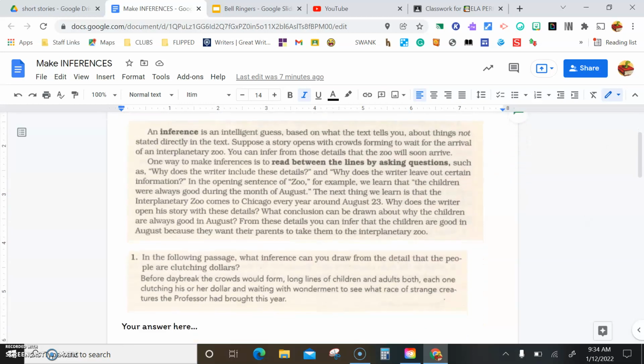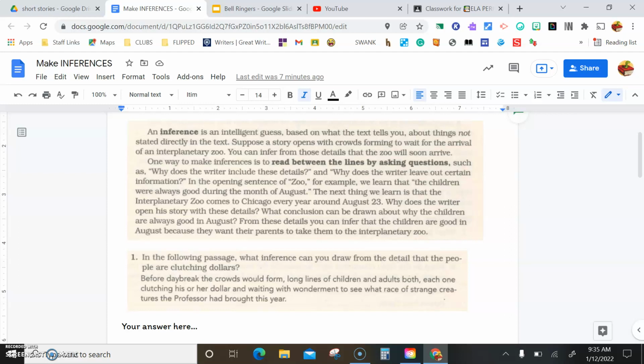An inference is an intelligent guess based on what the text tells you about things not stated directly in the text. Suppose a story opens with the crowds forming to wait for the arrival of an interplanetary zoo. You could infer from those details that the zoo will soon arrive. One way to make inferences is to read between the lines by asking questions, such as, why does the writer include these details, and why does the writer leave out certain information?